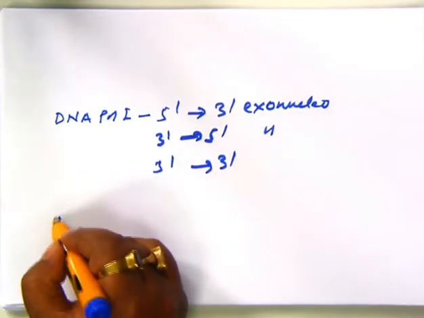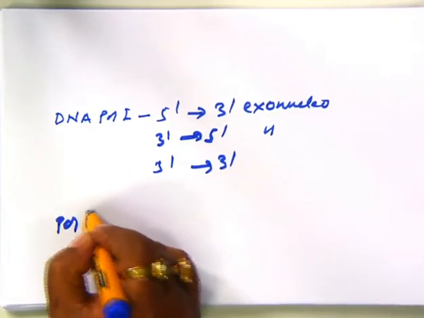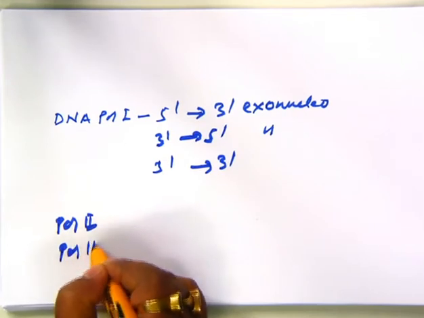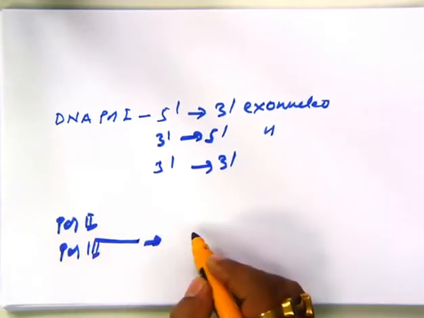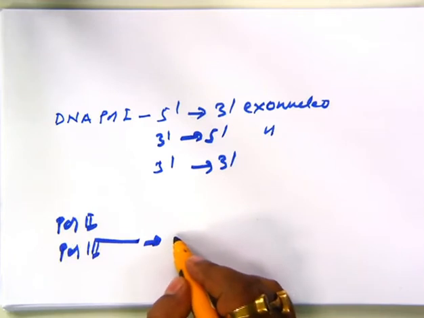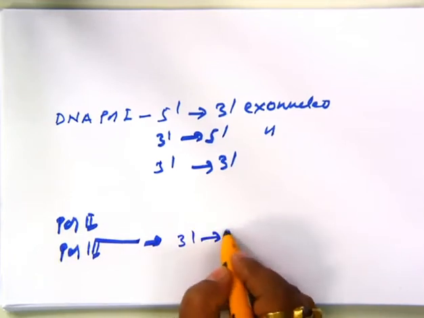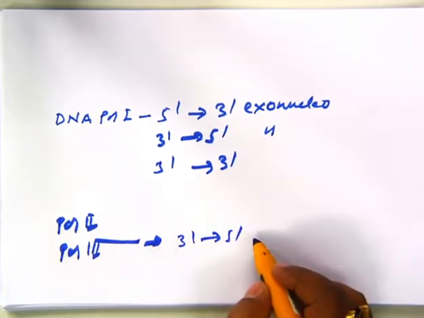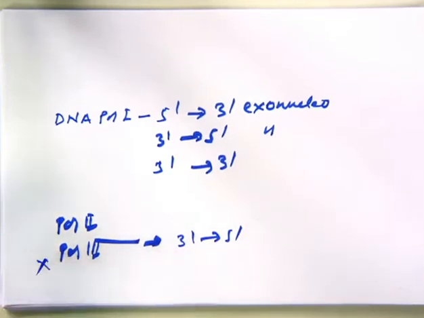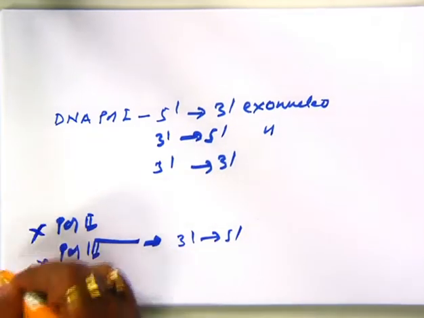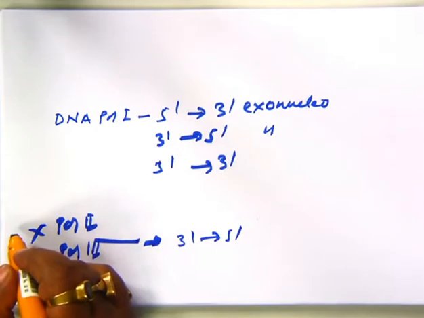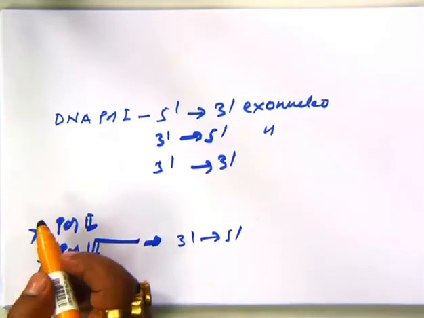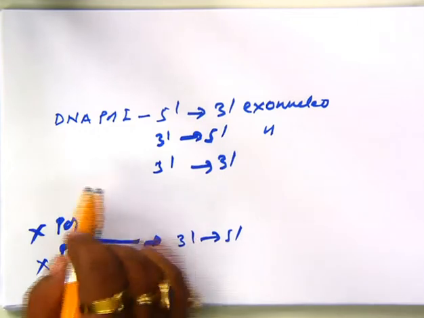If we compare another polymerase like polymerase 2 or polymerase 3, polymerase 3 is the main DNA builder, but it doesn't have 3' to 5' or 5' to 3' exonucleolytic activity. So it doesn't possess the ability to repair. DNA polymerase 2 doesn't have the ability to synthesize nucleotides and exonucleolytic activity in both directions.